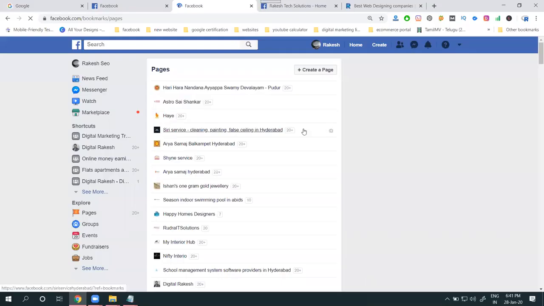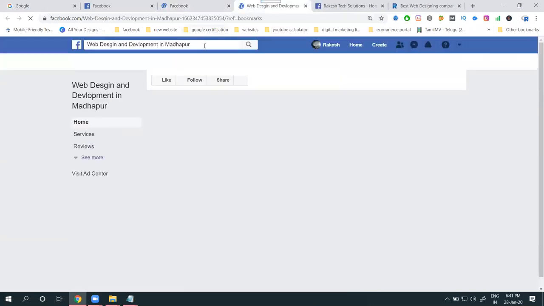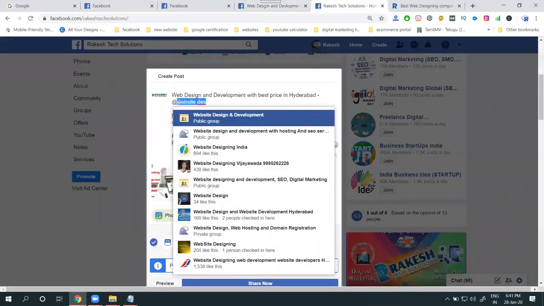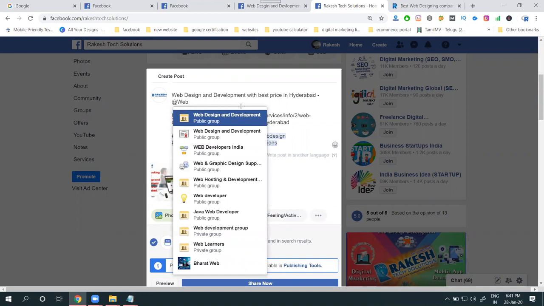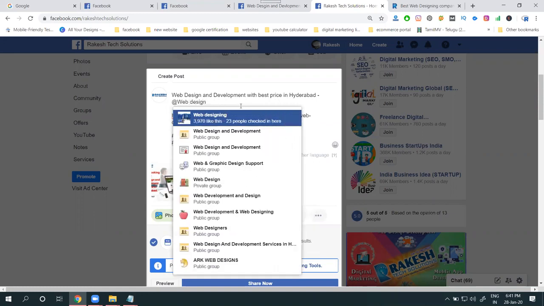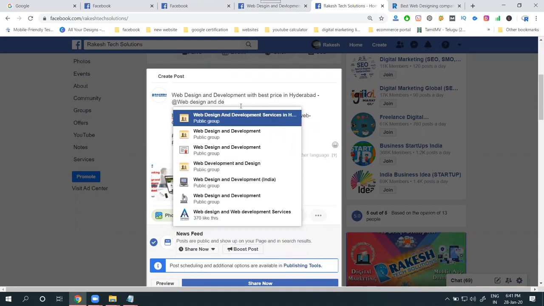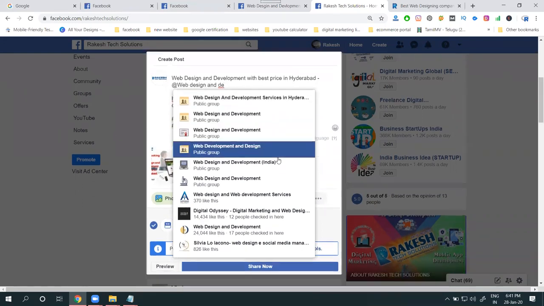Whichever page you want, you can use it with @ simply. These are all your pages.